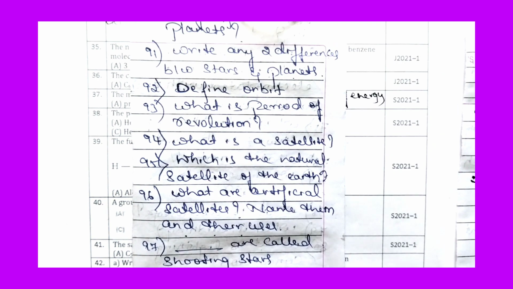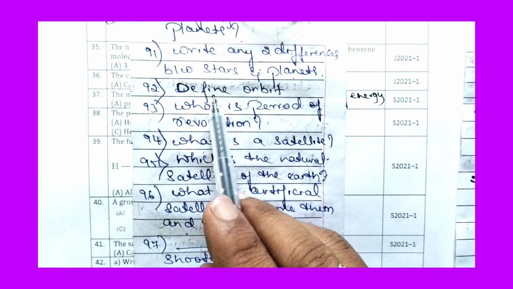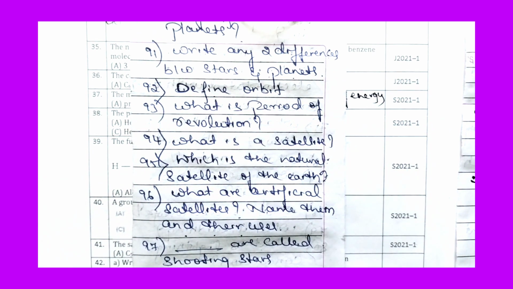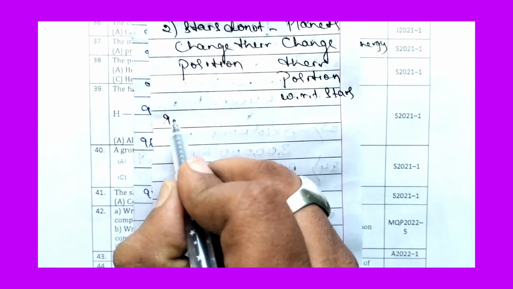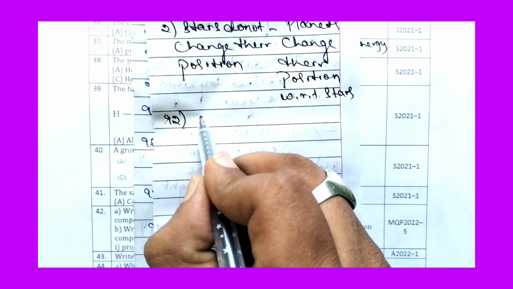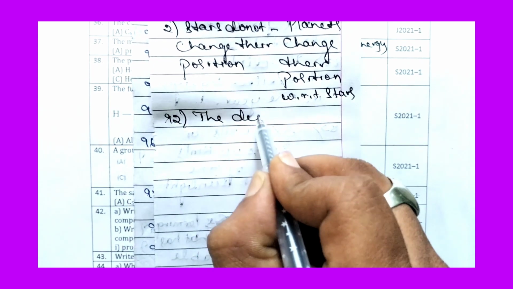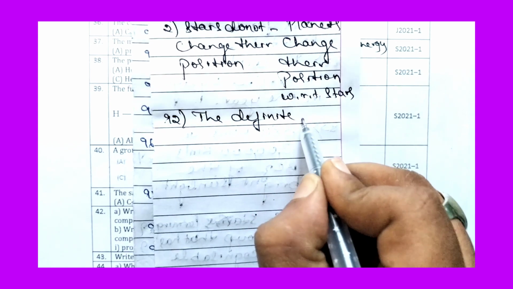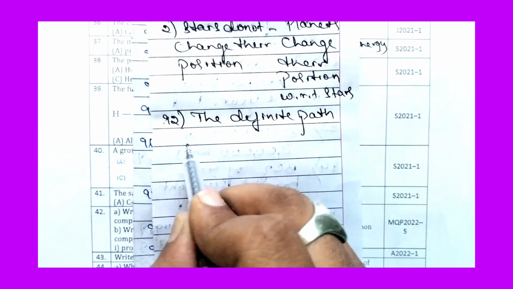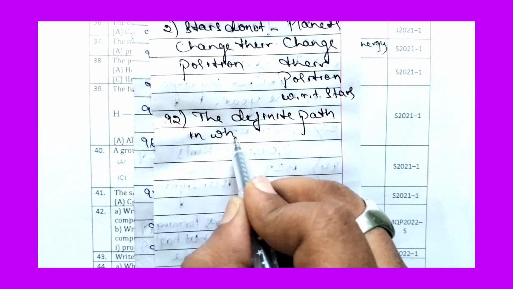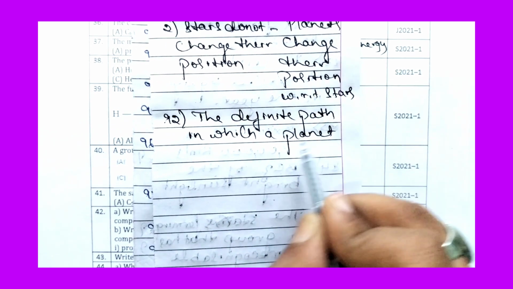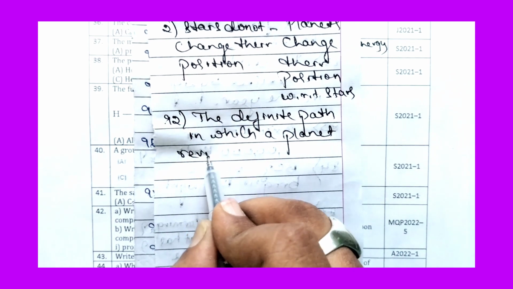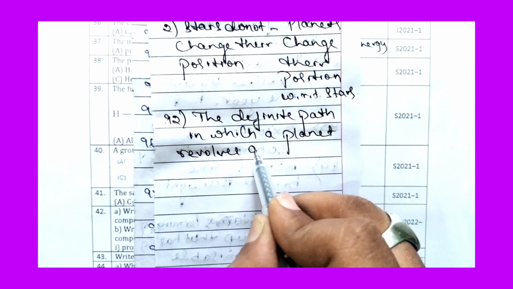Now let us move to the 92nd question. Define orbit. So what is an orbit? Orbit is defined as the definite path in which a planet revolves around the Sun.